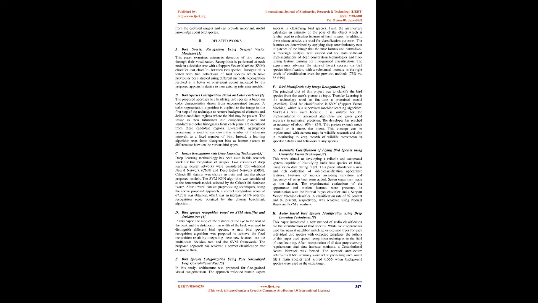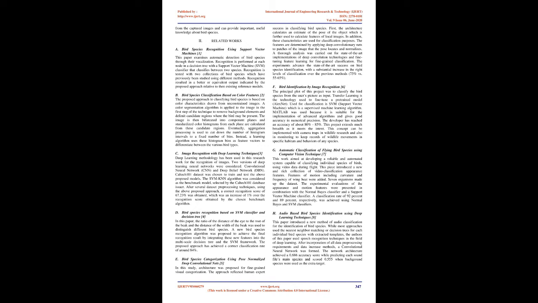E. Bird species categorization using pose-normalized deep convolutional nets 5. In this study, an architecture was proposed for fine-grained visual categorization. The approach reflected human expert success in classifying bird species. First, the architecture calculates an estimate of the pose of the object, which is further used to calculate features of local images. In addition, these characteristics are used for classification purposes.